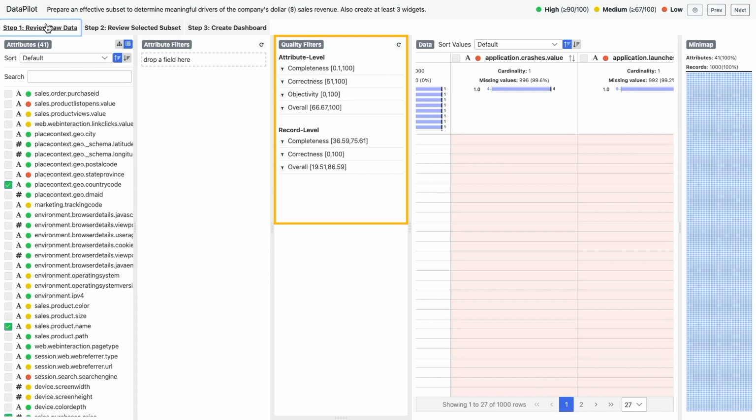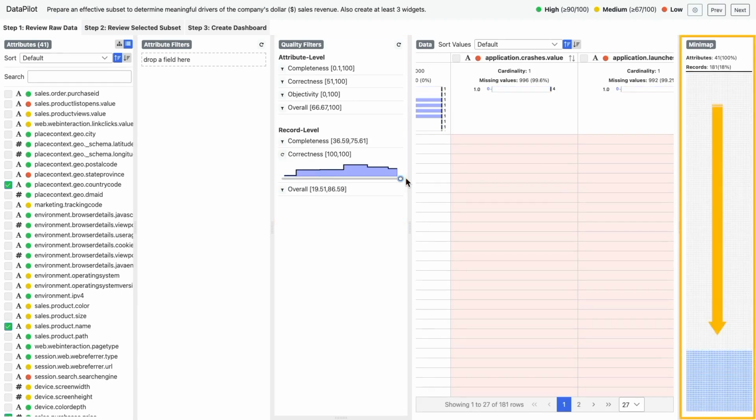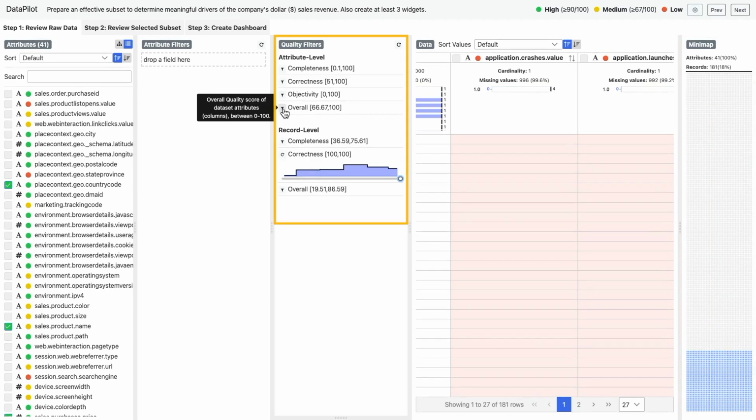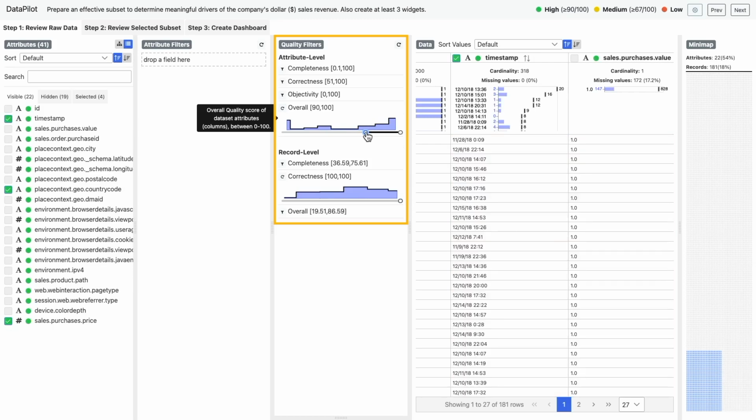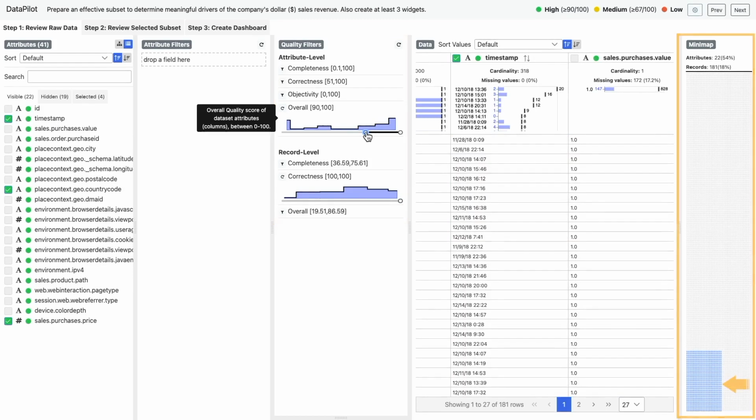From the quality filters view that is now available, I also utilize the record level correctness filter and remove all incorrect records. The minimap view shows the filtered dataset, and indeed, there are now much fewer records than before. To explore additional attributes, I utilize the attribute level overall quality filter and hide all attributes with an overall quality score below 90. This time, several attributes are filtered out.